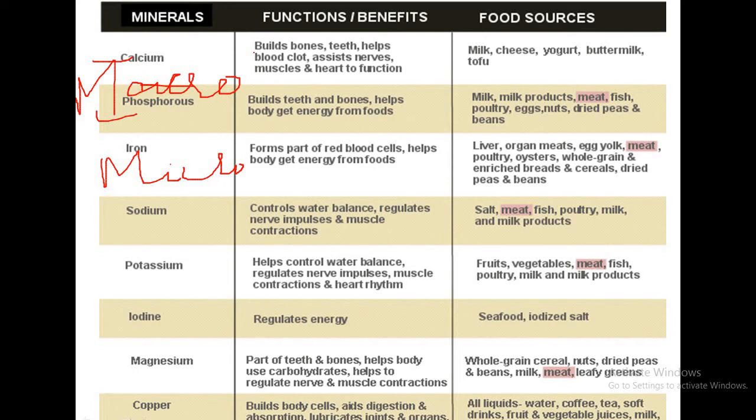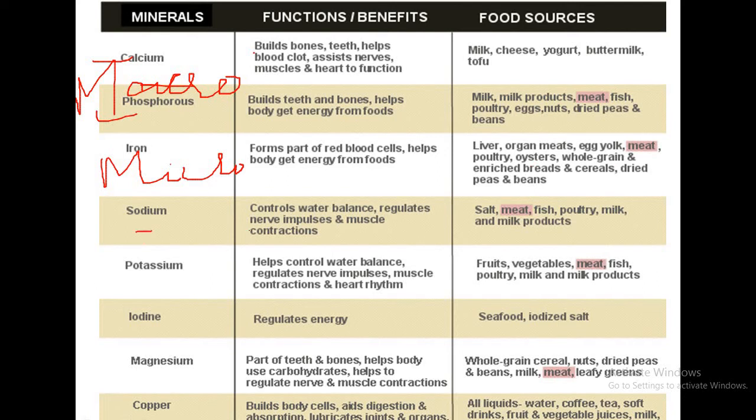Phosphorus: the function of phosphorus is to build teeth and help the body get energy from food. The sources are milk, meat. Iron helps in the formation of red blood cells, because the red colored pigment, that is hemoglobin, has a central atom made up of iron. It also helps the body get energy from food. The sources are liver, organ meats, egg yolk, poultry, oysters, whole grain.